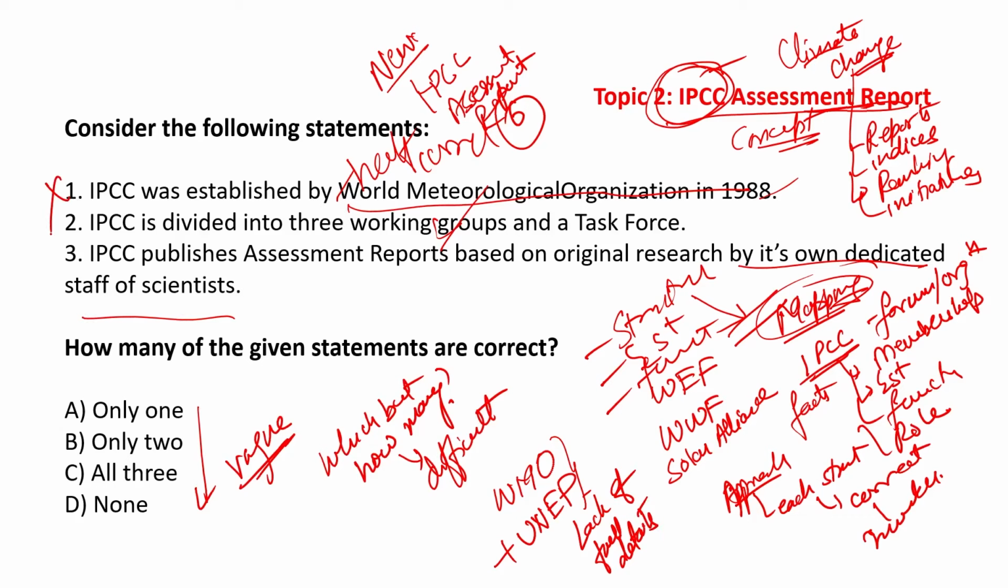So the moment you have this statement as incorrect, every time do this exercise. We are asked to find the correct one, so all the 3 can't be correct. So option C gets ruled out.